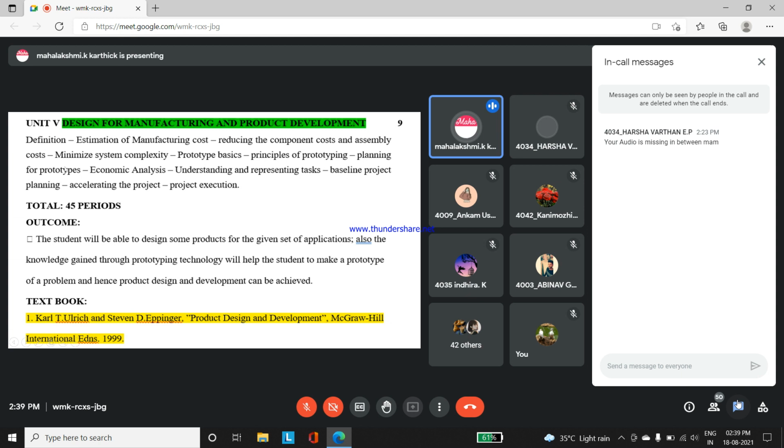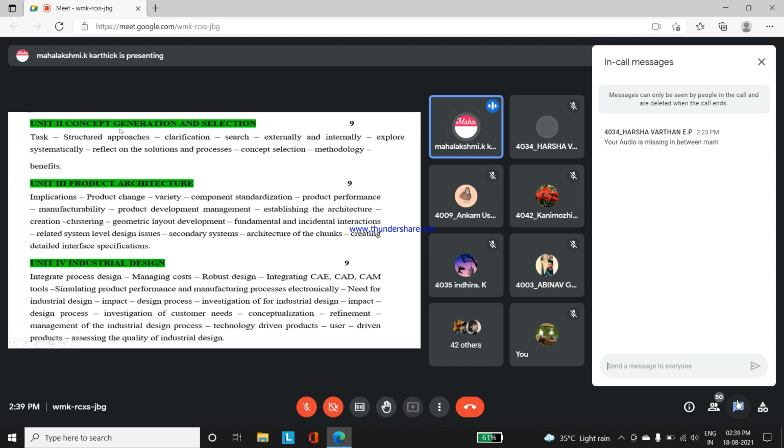I hope you got an overall idea. And the second unit comprises concept generation and selection. Very simple.